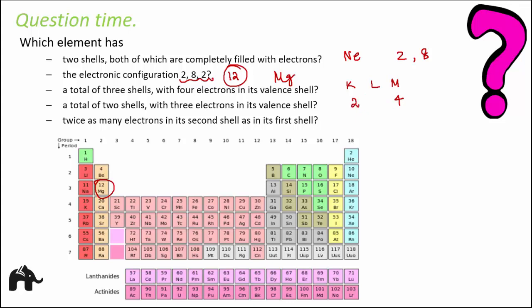Now it is quite obvious that K and L have to be fully filled for the valence shell to have 4 electrons. So if you sum them up, the atomic number is 14. Atomic number 14 is for silicon. So this will be silicon.